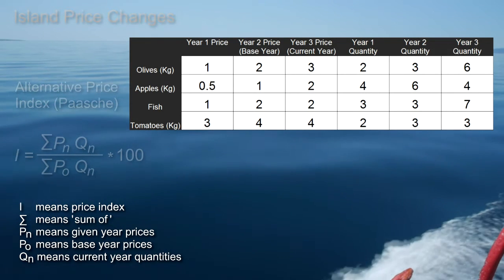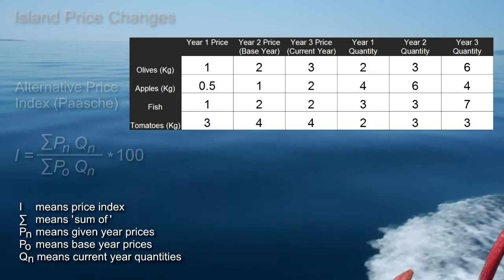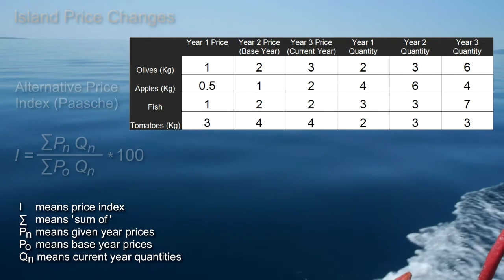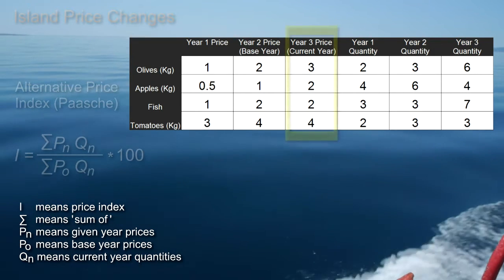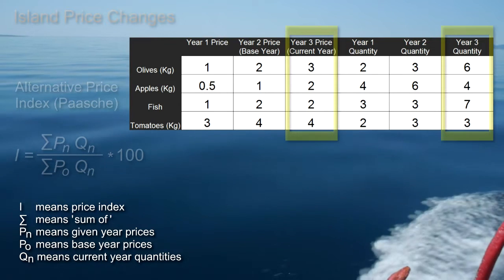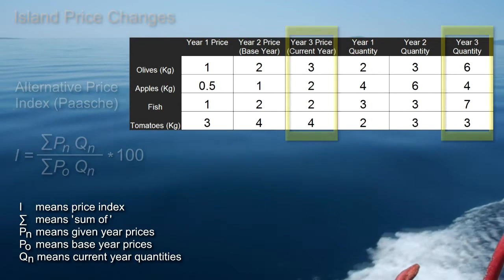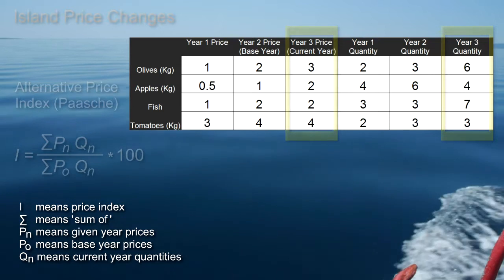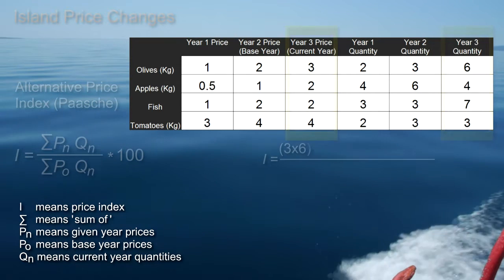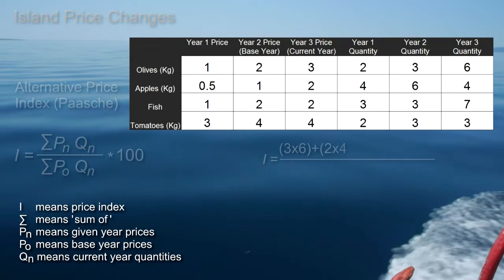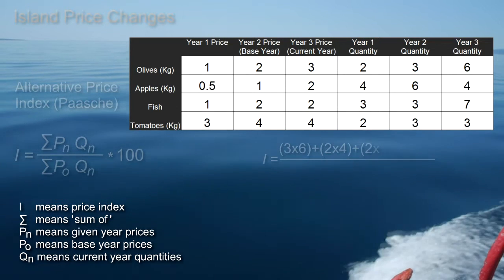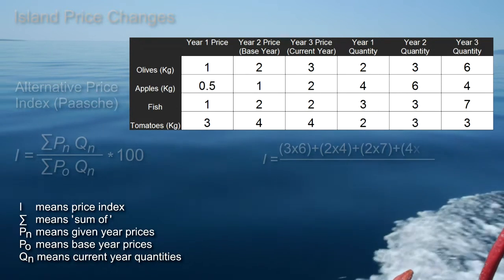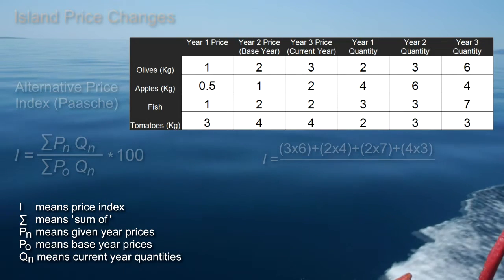So substituting into our formula, this time we perform the same operation as before, except that each of our year 3 prices is multiplied by its current year weight, the year 3 quantity, the top line. So I is 3 times 6, plus 2 times 4, plus 2 times 7, plus 4 times 3.